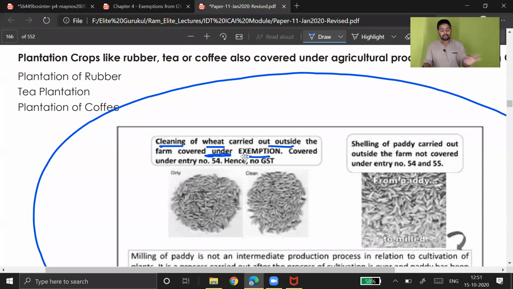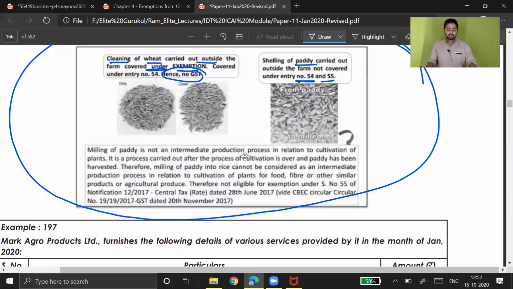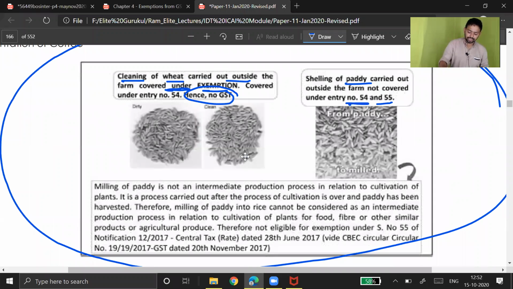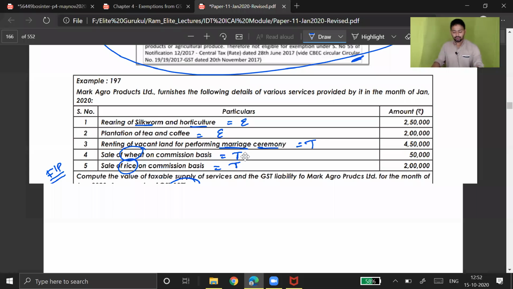Cleaning of wheat carried out outside the farm is covered under exemption, hence no GST. And shelling of paddy carried out outside the farm is not covered under entry number 54 and 55. So this explanation clarifies it. It's given by CBDT, so it's okay. We have to consider the explanation given by CBDT. They are considering wheat as agriculture produce, but rice as a commercial produce, which is clarified in this circular. So if you follow the circular, you will get the idea.